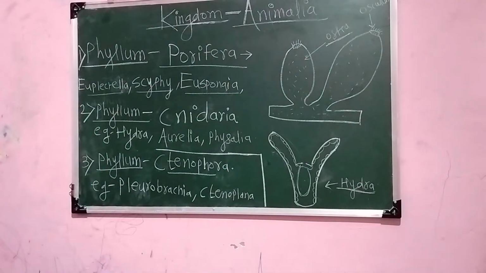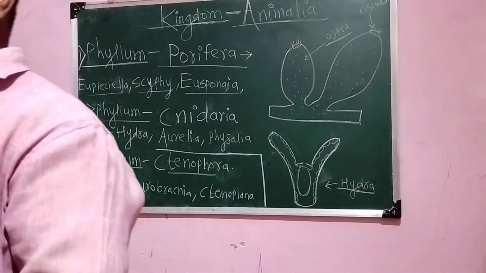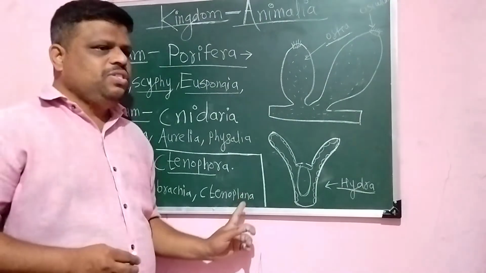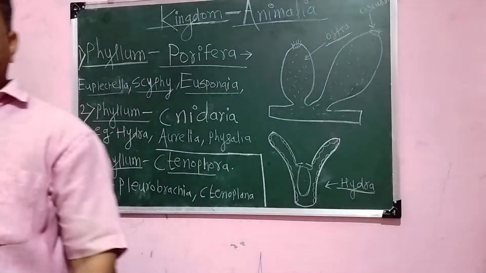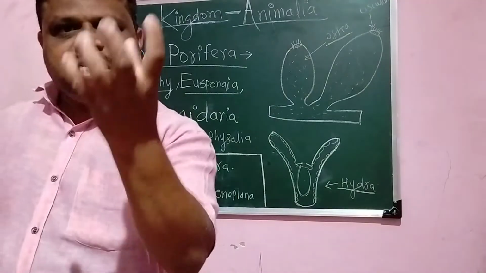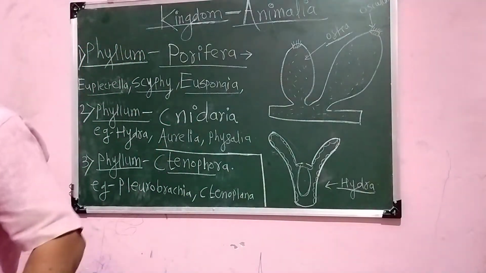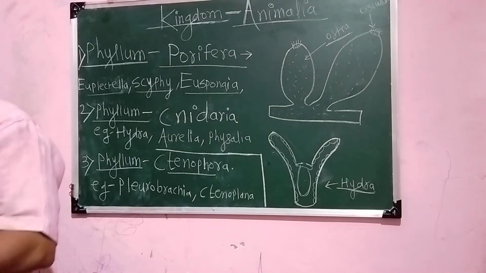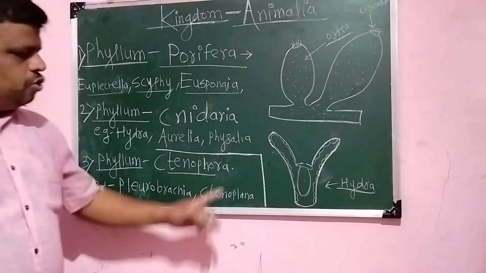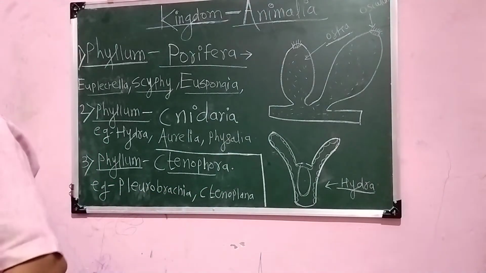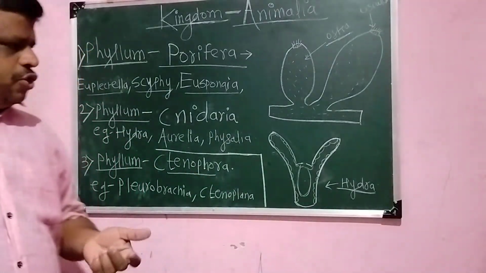Then these are known as bioluminescent. Bioluminescence means these animals generate a particular type of light. That's why they are known as bioluminescent. All these animals, the ctenophorans, show intracellular as well as extracellular digestion. That means digestion happens inside their body as well as outside.